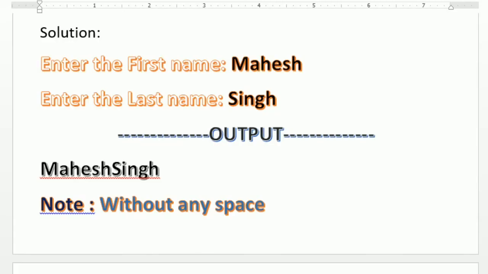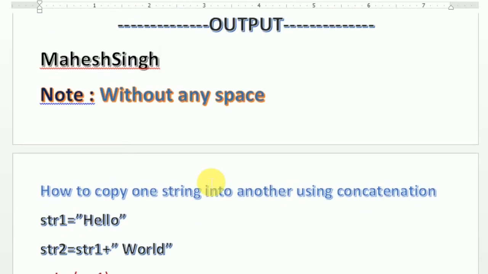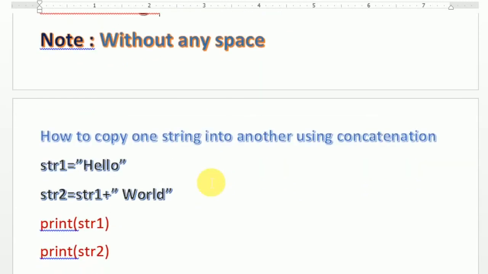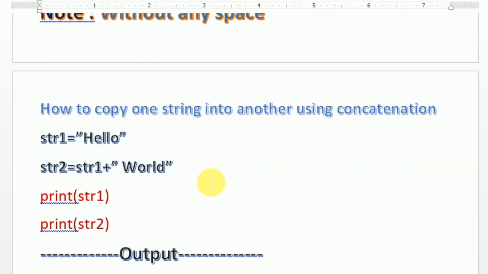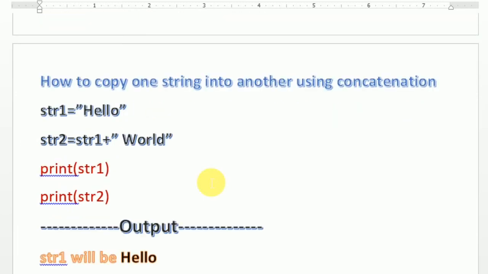Let us move to the presentation again. Now it is with and without spaces. Next, I'm showing how to copy one string into another using concatenation, with some more examples. In this, I declare str1, and inside that, hello is written. And I want str2 to store hello plus world.